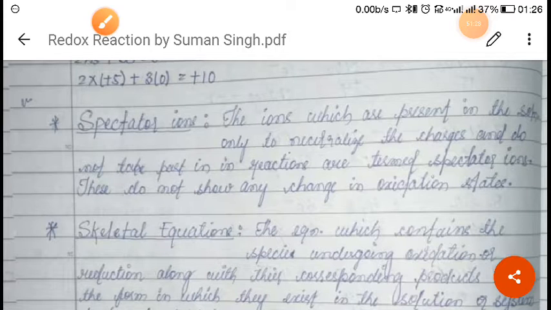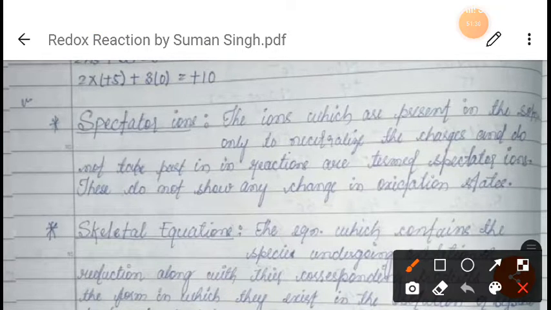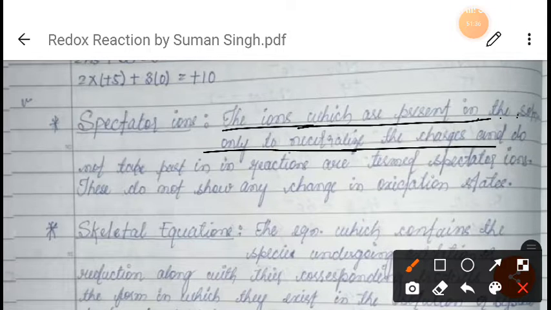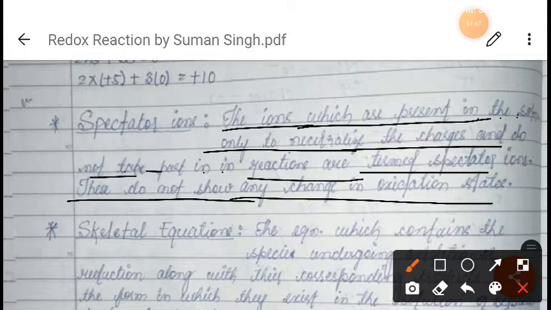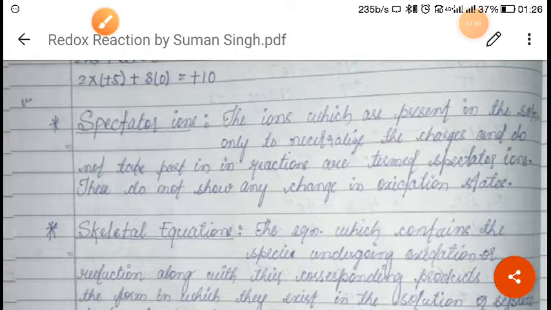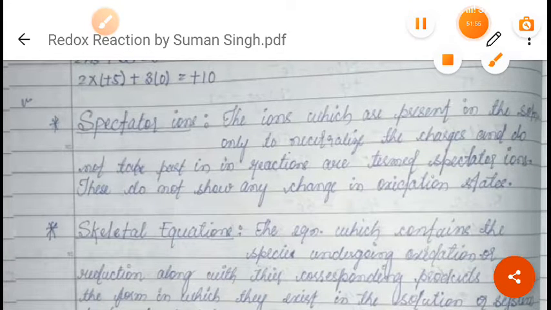Now you can see the definition here. Spectator ions are those ions which are present in the solution only to neutralize the charge and do not take part in the reaction. They do not show any change in the oxidation state. Means spectator ions are those ions which do not show any change in the oxidation state.